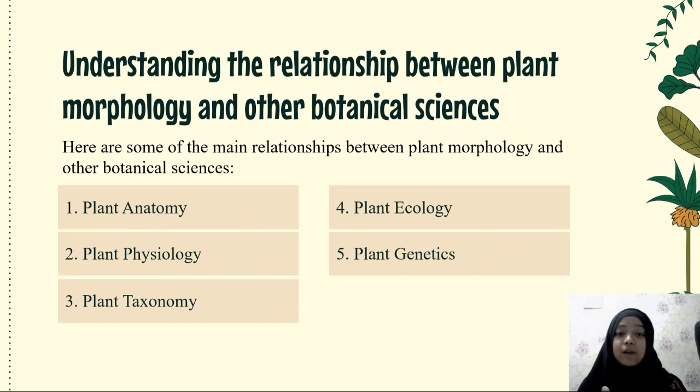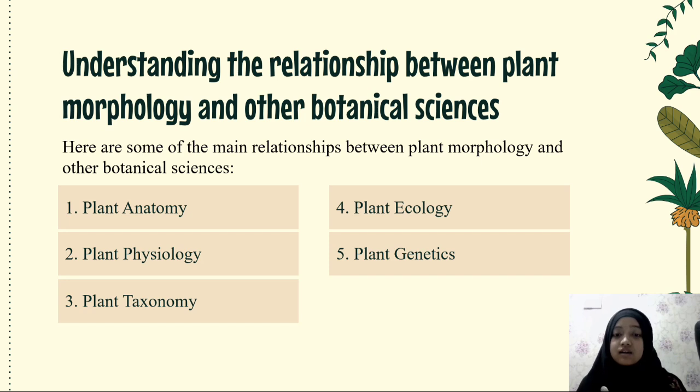Number 5. Plant genetics. Morphology and evolution. Genetics studies the inheritance of traits, including morphological characteristics, which can provide information on the evolution of species. Phylogeny studies.